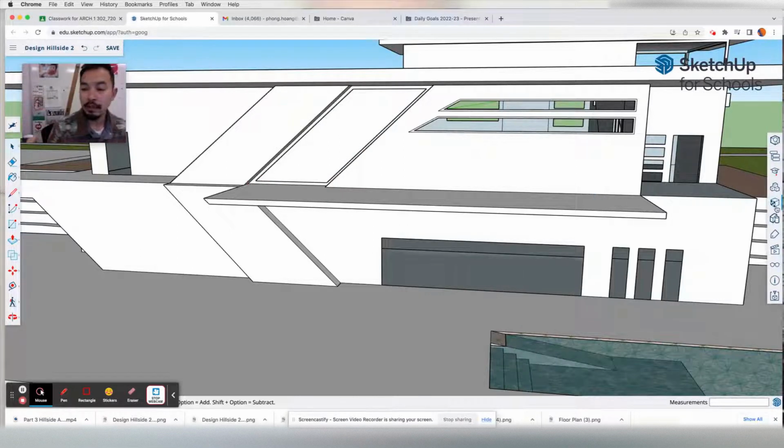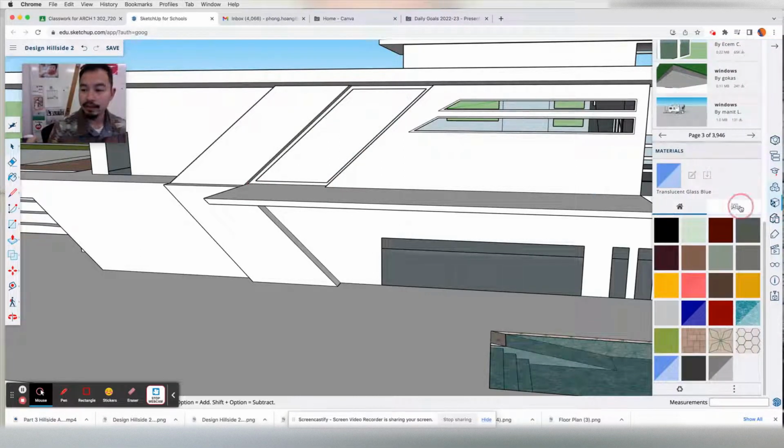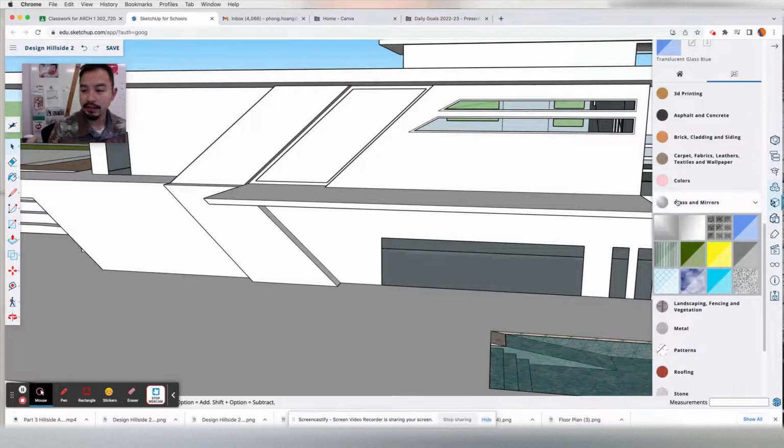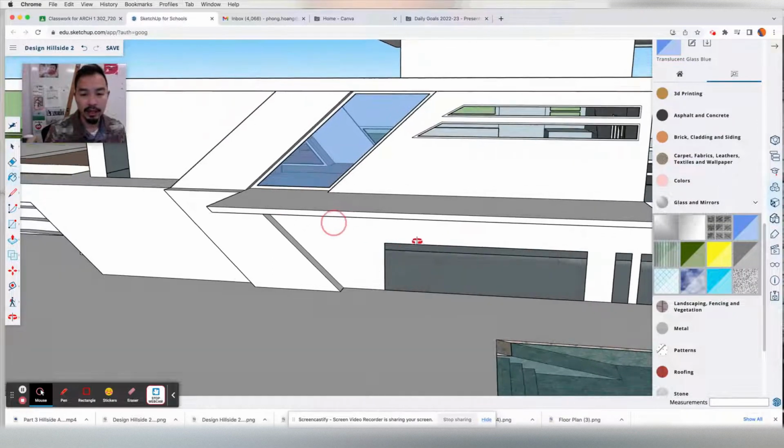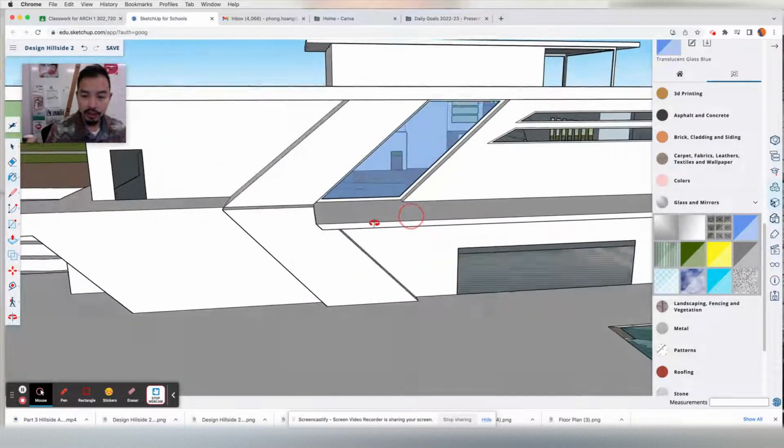Once you have a surface, I'm going to go to material and find the search engine and find glass. So glass is here. You want to make sure you choose one that has two colors, which indicate that it's transparent, translucent, or see-through. So I'm going to use this blue color and just paint that in. There you go. So that's a custom window.